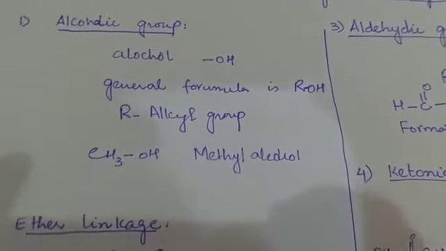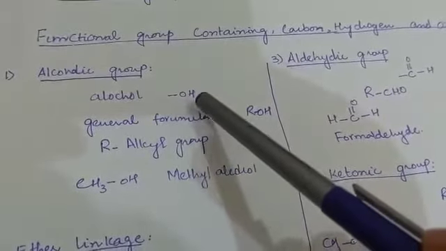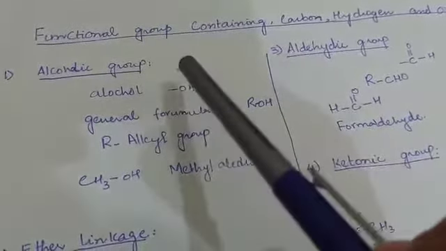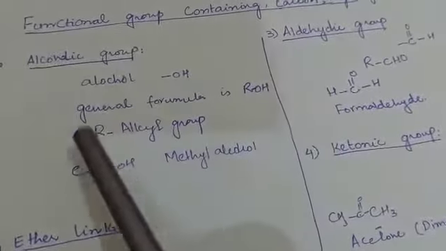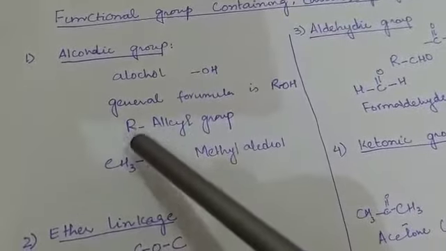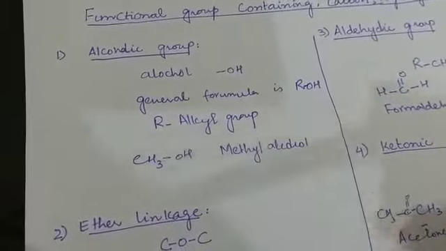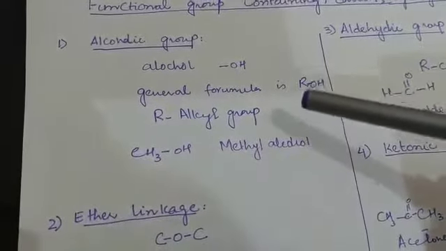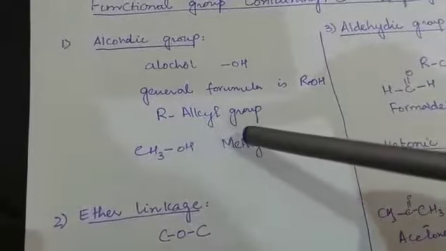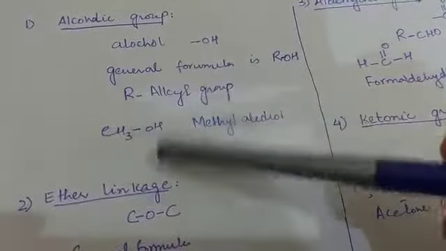Alcohol means they contain oxygen and hydrogen as a functional group. This part of the group, OH, will show the properties of the group as well as the property of that compound. The general formula will be ROH. When we want to write a general formula, as we all know in organic chemistry we have very many choices to write the general formula. So its general formula will be ROH. R is an alkyl group, as we studied before. If we remove one hydrogen from any organic compound, it becomes an alkyl group.